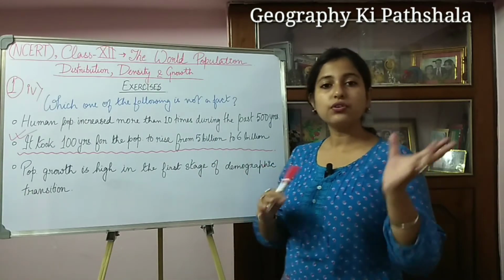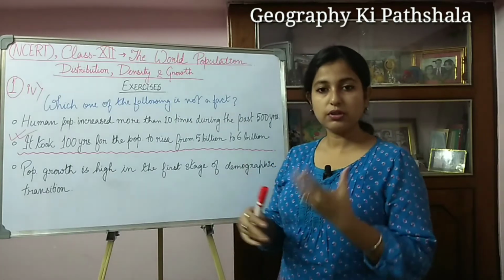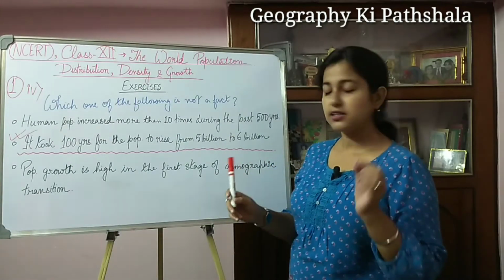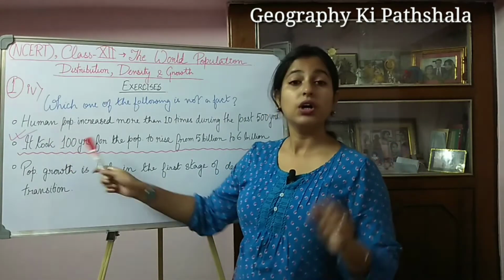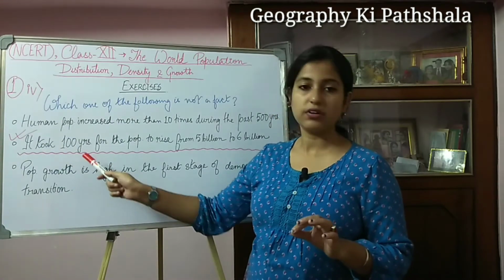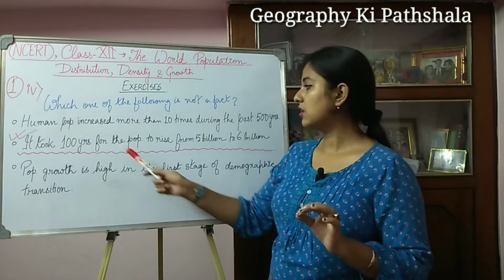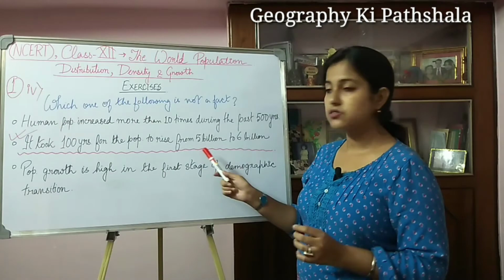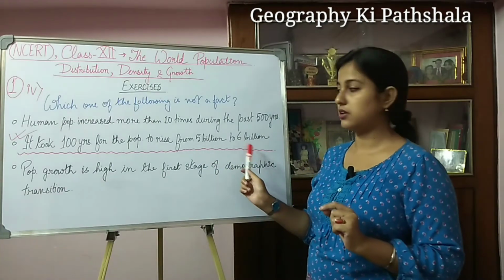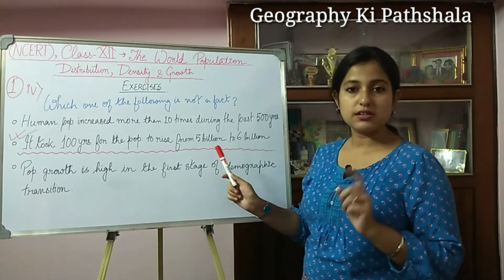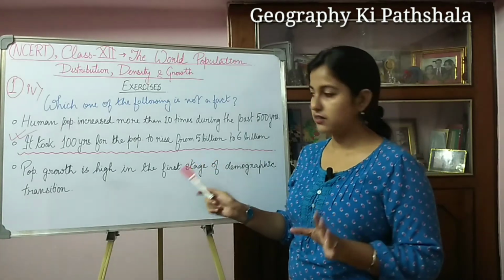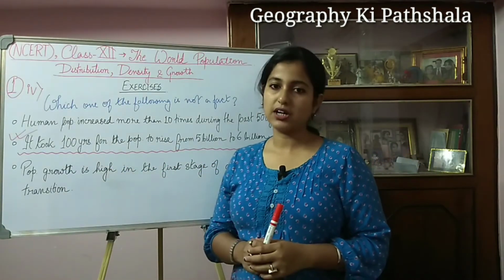Why? Because if you go through the chapter or the book, you can see that it is written over there that it took 12 years, it's not 100 years, for the population to rise from 5 billion to 6 billion. So this is the second option, this is not the fact, right? So the answer will be the second option.